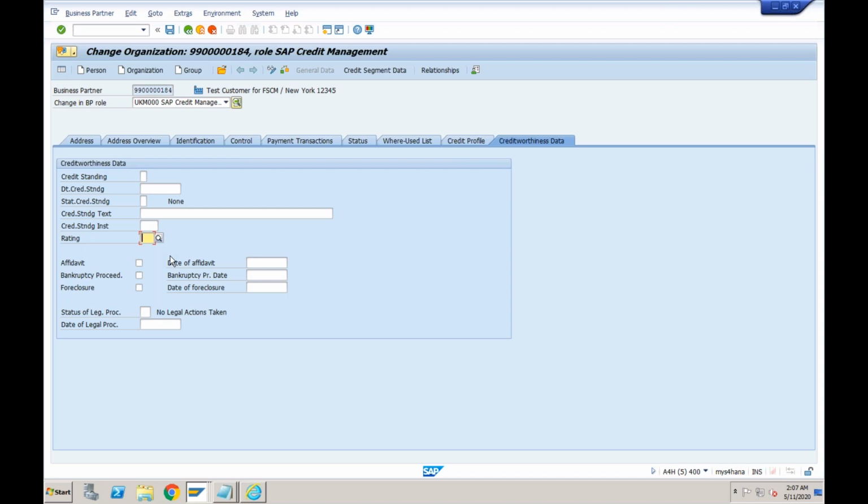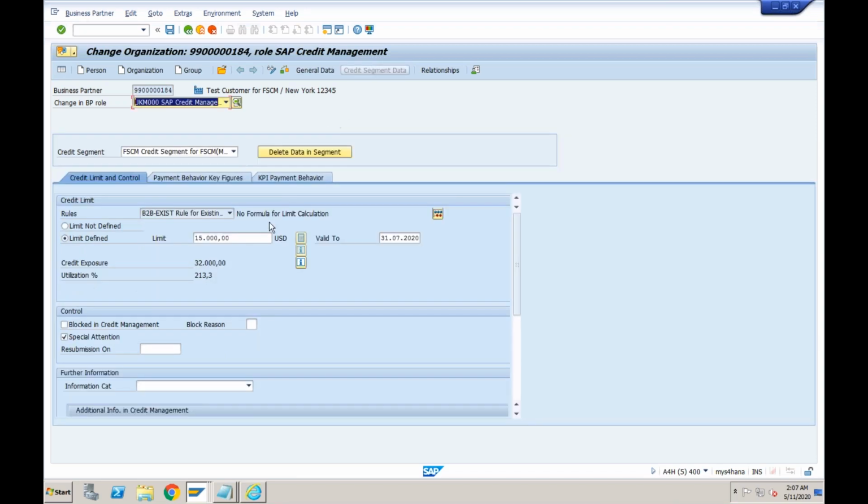Let's summarize first whatever we discussed from yesterday till now, before we go into the advanced settings of FSCM credit management. Whatever things we discussed in these 2 days are all functionalities which were available in SAP ECC also, even if you are using old credit management. If you are using basic SD credit management, you can set up the credit limit of the customer, and do the transactions, and at the time of transaction the system will throw warning messages and error messages based on the automatic credit control.